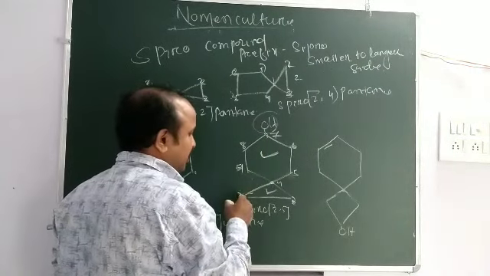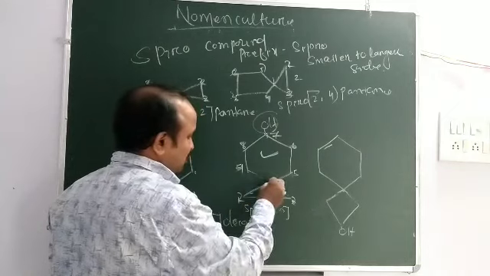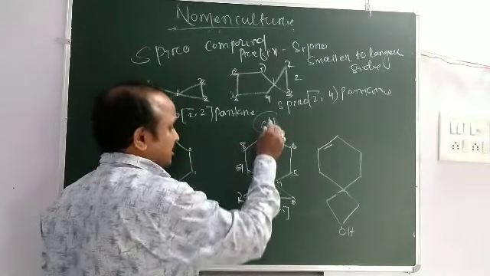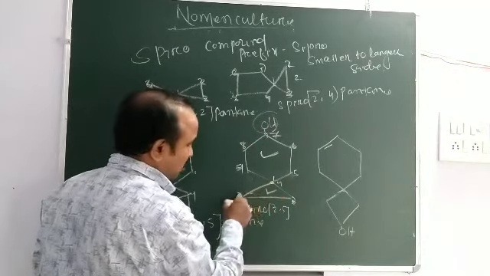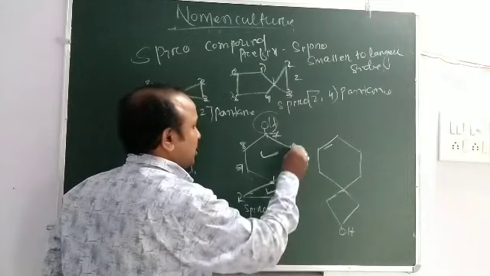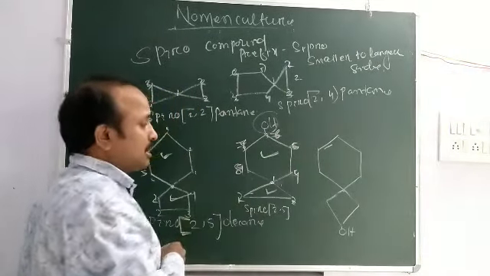If you count from this side 1, 2, 3, 4, count from this 1, 2, 3, 4, 5, 6. Count from this side 1, 2, 3. Yes, sorry, very sorry. Here is 4, here is 5, here is 6, 7, 8. Okay.